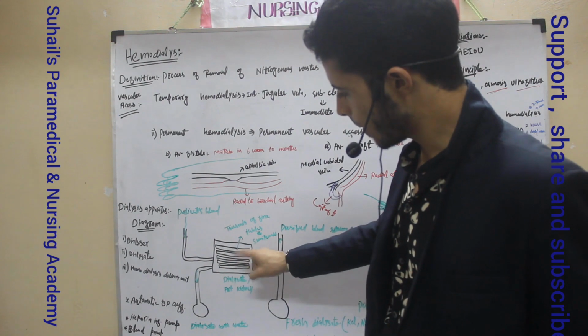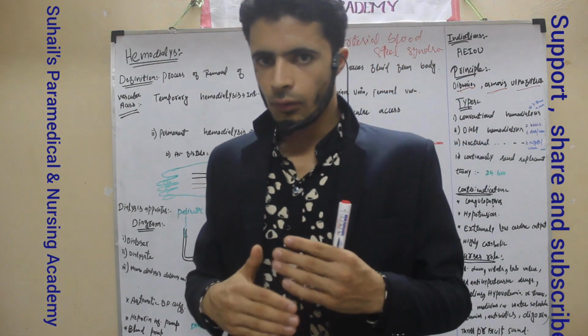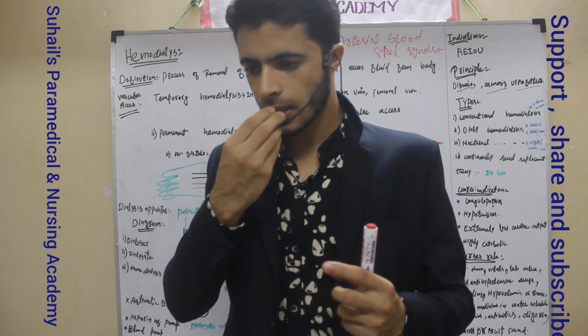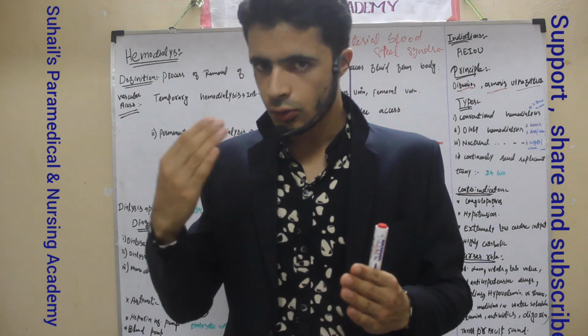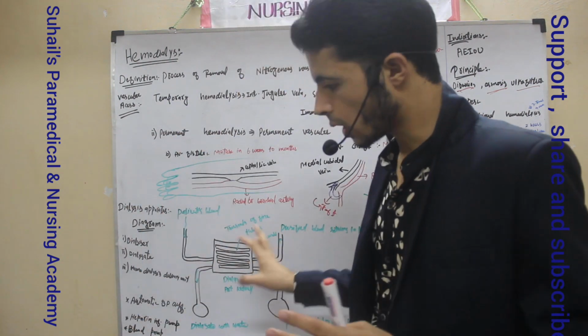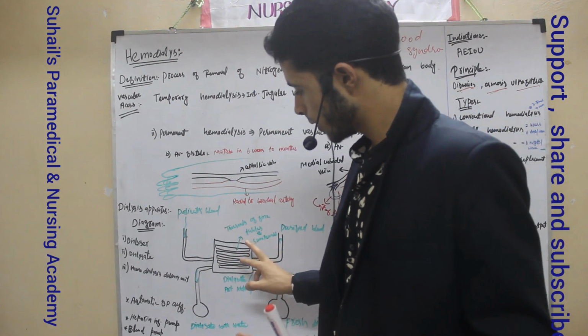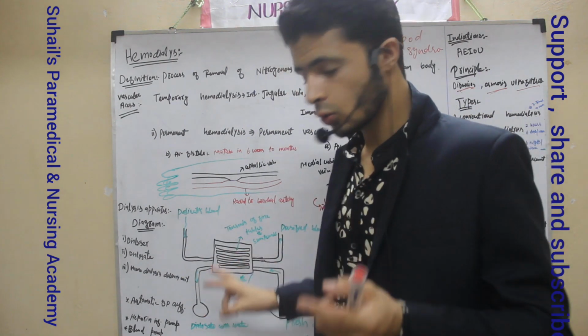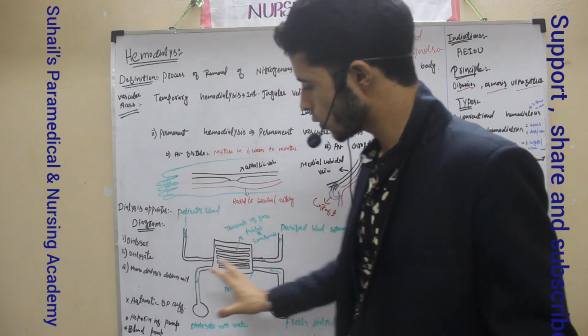Remember, a semi-permeable membrane can be defined as the membrane that will allow solvent only across it, but not the solute. Here it will allow solute also. That is why it is not a pure semi-permeable membrane. The nitrogen wastes can also enter through the semi-permeable membrane towards the dialysate solution, and the dialysate solution will remove it.